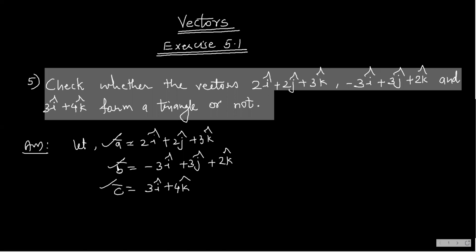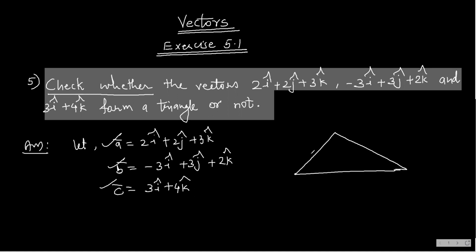So we are given three vectors and we have to check, we don't have to show it, we have to check whether these three vectors form a triangle. Now, we all know that in a triangle, the triangle law of vector addition will definitely hold true.